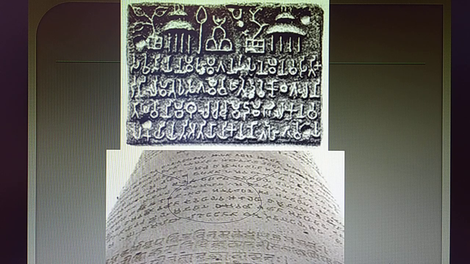We cannot understand it because we don't know how it can be read, so we can't read it. But there are many experts who can study this one. So these are called inscriptions.